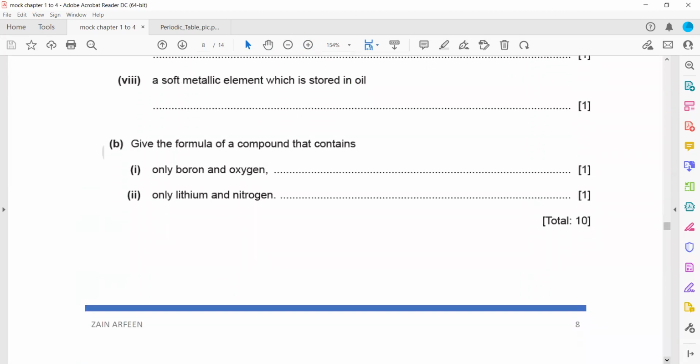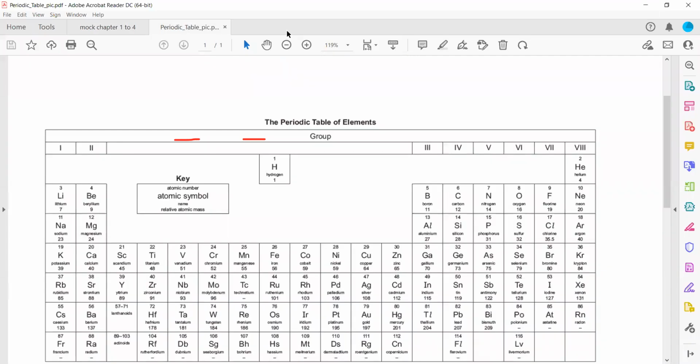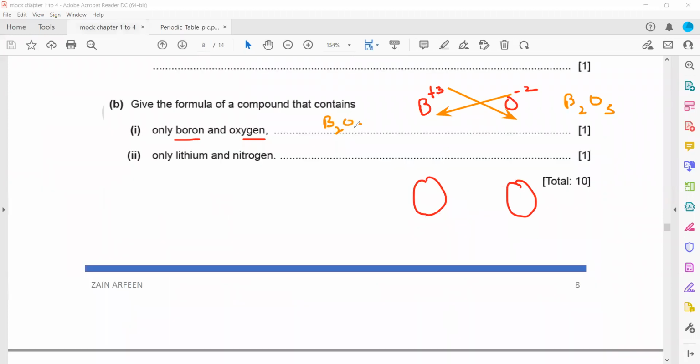Then give the formula of a compound that contains boron and oxygen. To write a formula of a compound, you have to use a periodic table. Boron is in group 3, so the valency of boron is +3. Oxygen belongs to group 6, so its valency is -2. Whenever two elements have different valencies, we simplify and cross multiply. So 2 will come with boron and 3 with oxygen. So it will be B2O3.